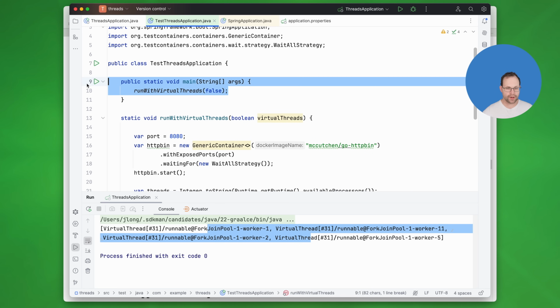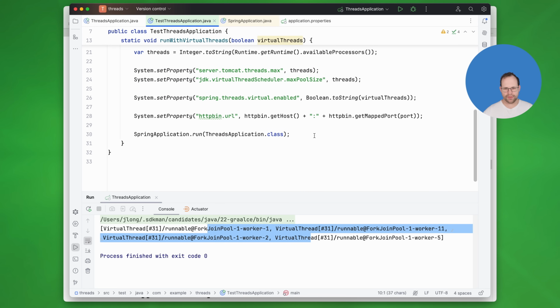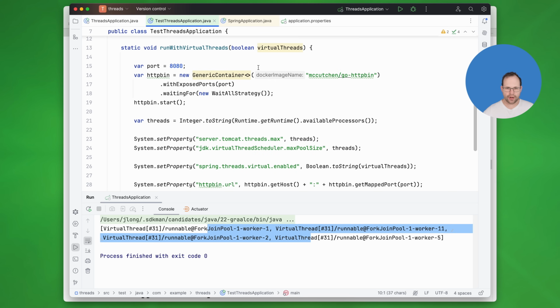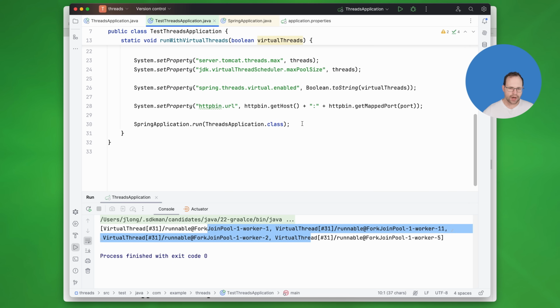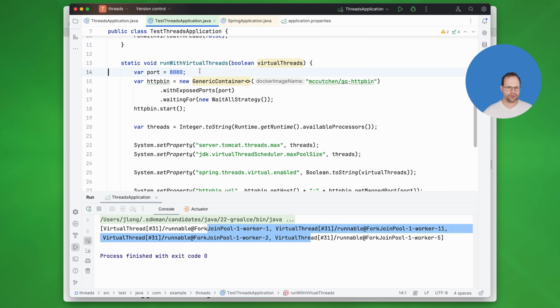Now let's actually use this. We're going to run it false, so it's not going to be enabled, but it's going to be the exact same setup. And then, of course, we're going to kill the JVM. That'll kill the Docker image, and it'll kill the Spring context there. Okay, actually, that's all pretty straightforward. Let's go ahead and run it. Let's see what happens.